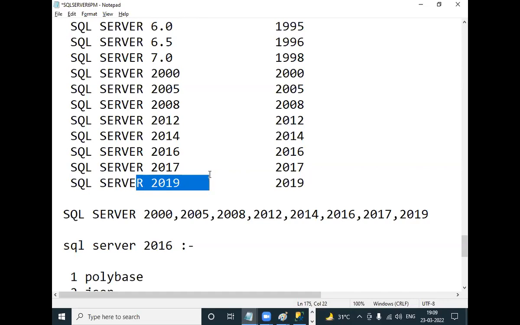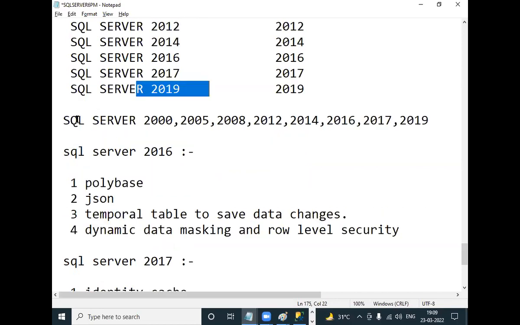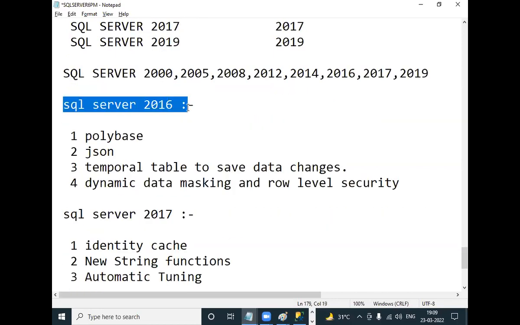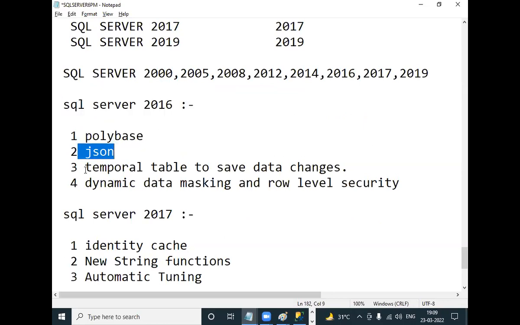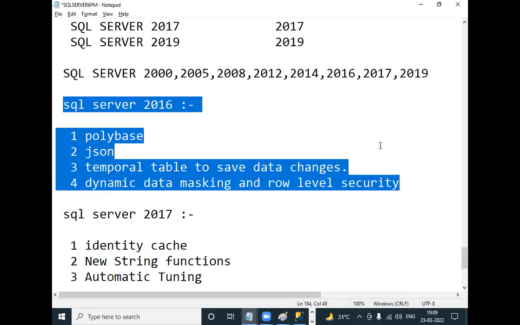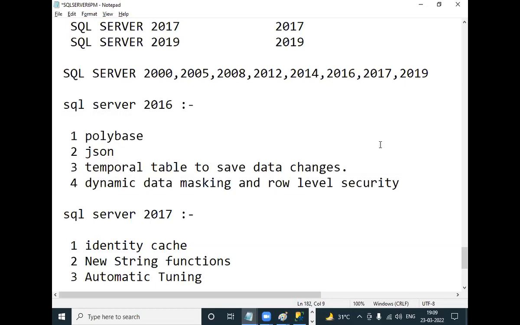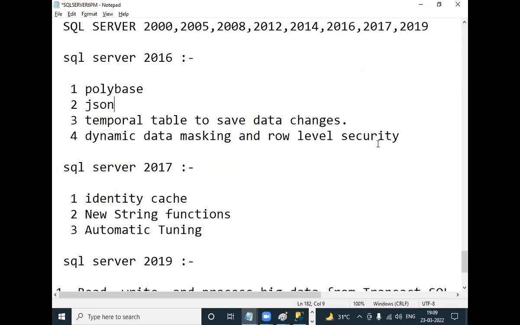In SQL Server 2016, the features introduced are PolyBase, JSON, temporal tables, and dynamic data masking. And what is introduced in SQL Server 2017? Identity cache, new string functions, and automatic tuning.